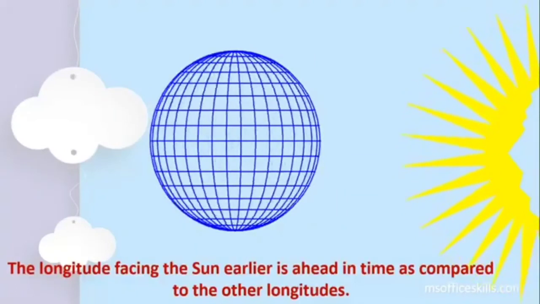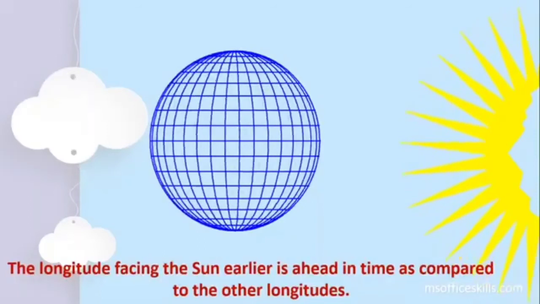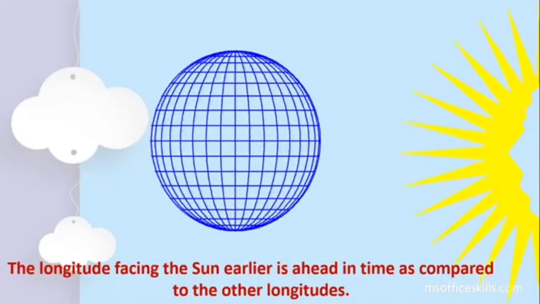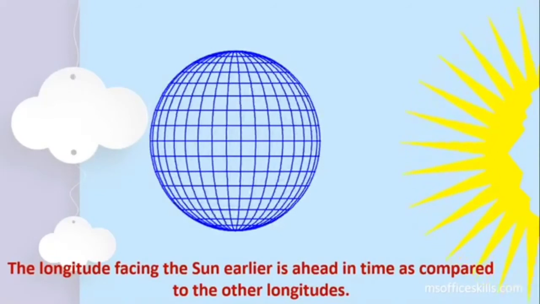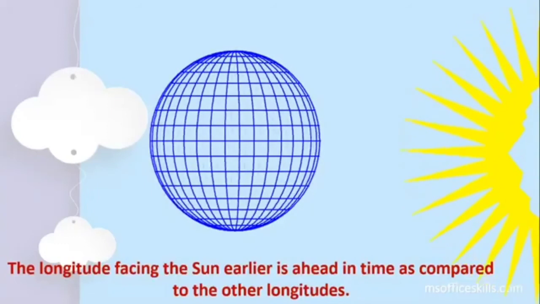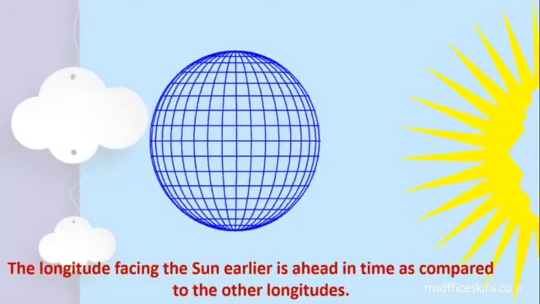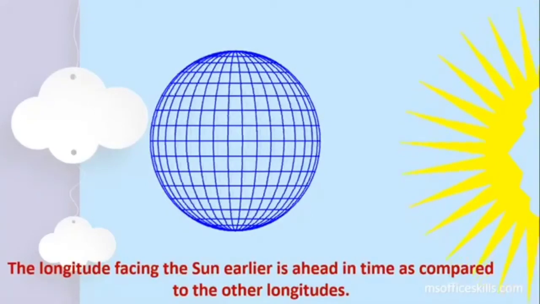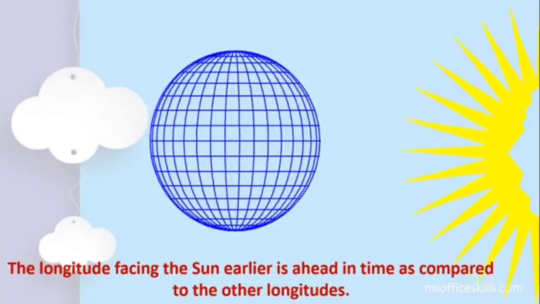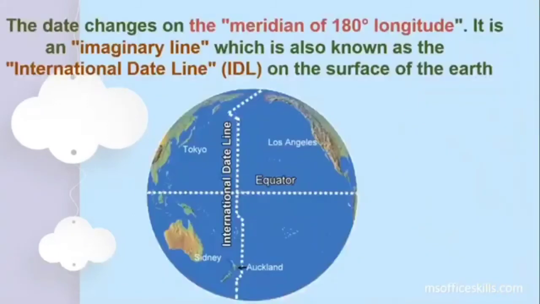Look here. So like I told you, when the earth goes from the west to the east, the places which are in the east will come first in front of the sun. So the longitude which will face the sun first is the longitude towards the eastern side of the earth. Okay, the longitudes on the eastern hemisphere of the earth. Alright, so these are some points of revision that we are doing, children. We will get to the topic for today very soon.